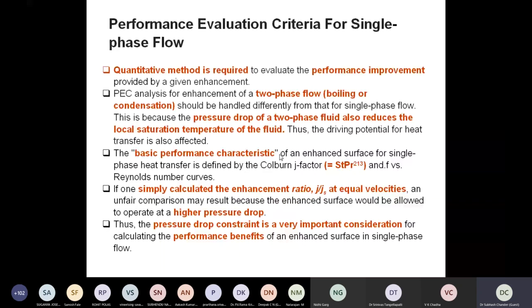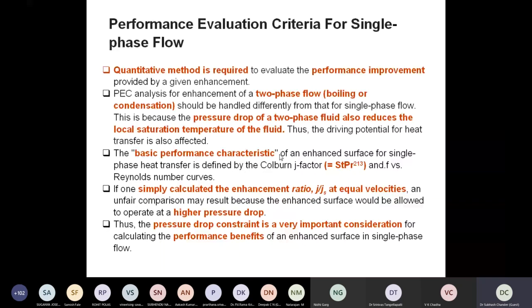There we can evaluate the friction factor. If one simply calculates the enhancement ratio J upon Js, that's only the heat transfer gain at equal velocities, and an unfair comparison may result because the enhanced surface would be allowed to operate at a high pressure drop. So this is where the key point lies, right?